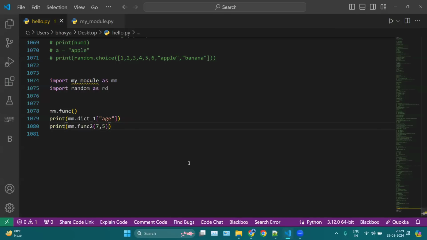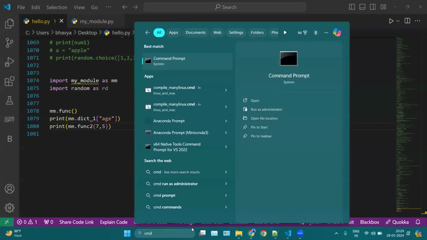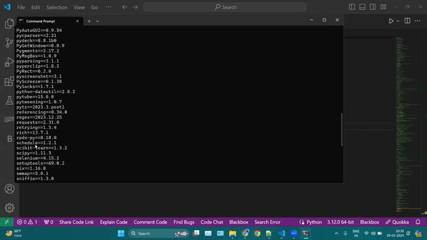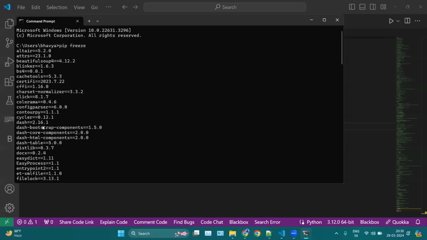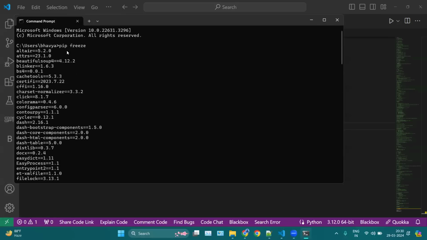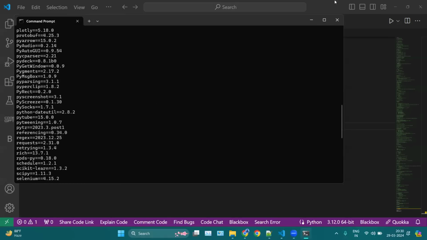Now, how to check how many packages are there in your system? You can simply use CMD. You can open it, and there you can use pip freeze. Enter. So pip freeze will show you how many packages are there in your machine. I have these packages in my machine. Also, it will show the version of each and every package.